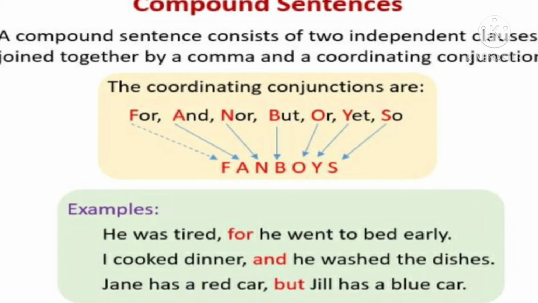Next, Jane has a red car, comma, but Jill has a blue car. Jane has a red car is an independent clause, and Jill has a blue car is an independent clause. They are joined by a comma and the coordinating conjunction but. So this is again a compound sentence. Hope you have understood, students.